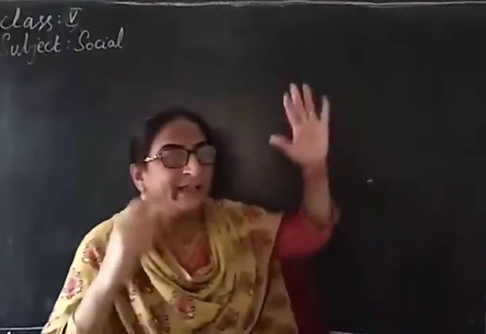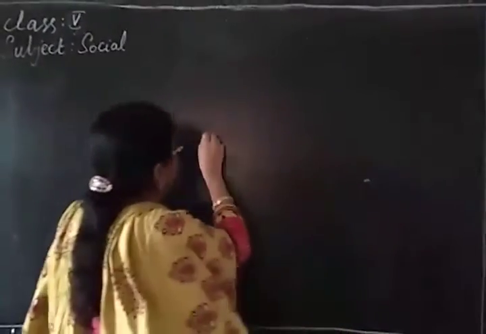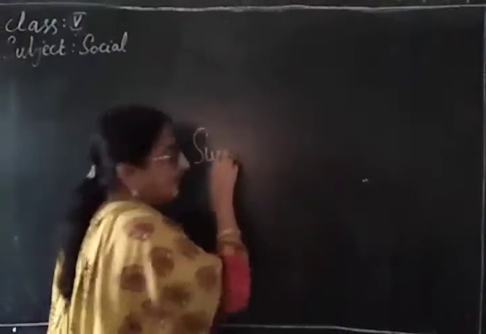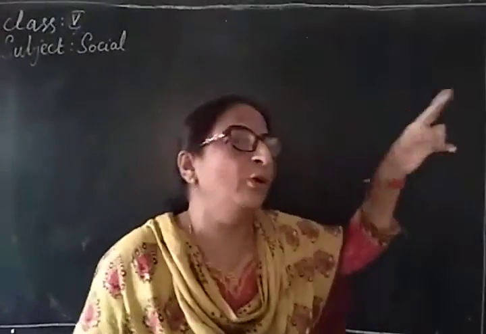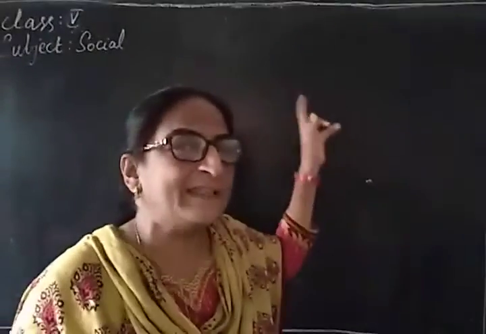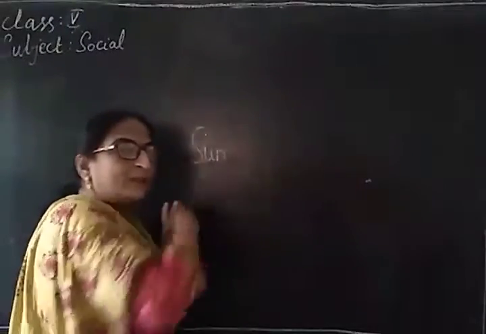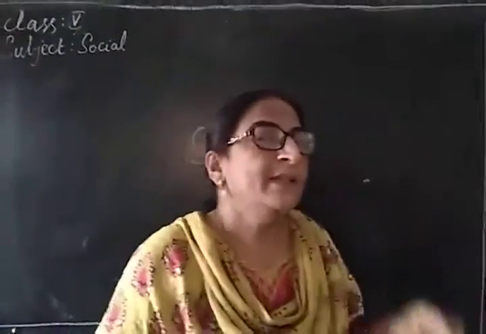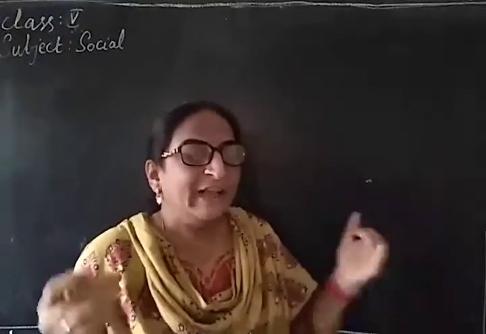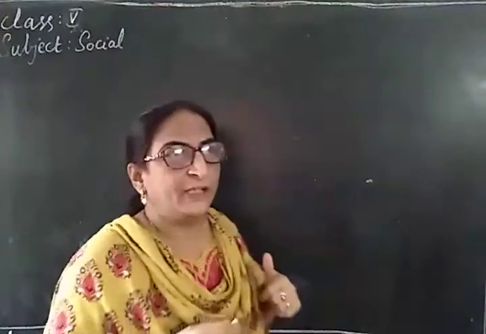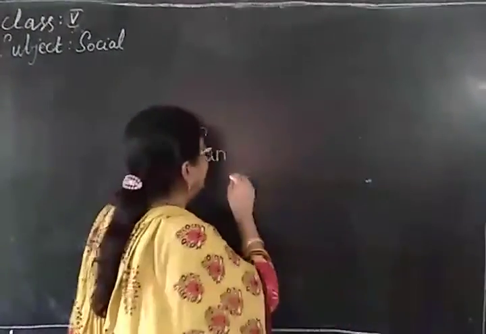Next, at daytime what do you see? You see the sun. What are the things that revolve around the sun called? Planets. Among the planets, on which planet is life possible? We see life only on planet Earth.